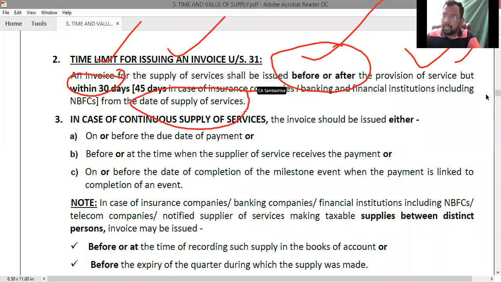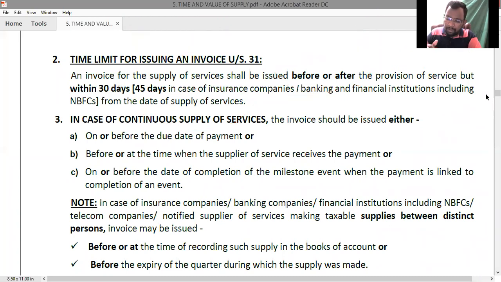This 30 days time limit increases to 45 days in the case of insurance companies, banking and financial institutions, including NBFCs. So for insurance companies, banking and financial institutions, NBFCs, the time limit is 45 days. Is that clear, everyone? Right.